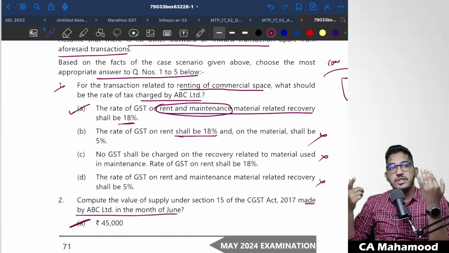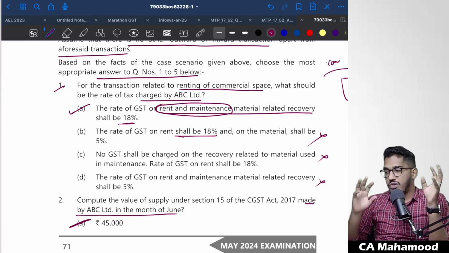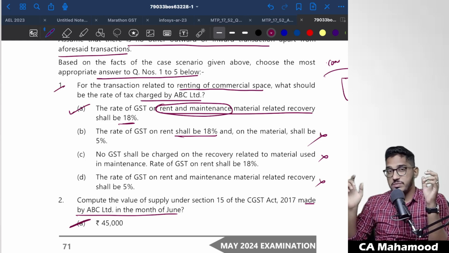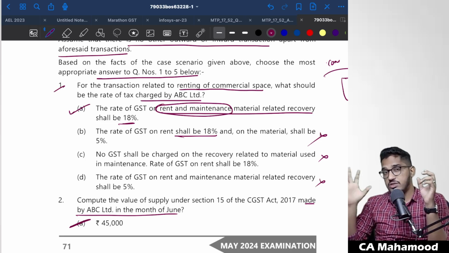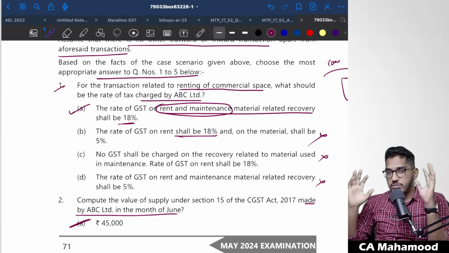So what I will tell is, at the time when you are reading MCQs, at the time when you are reading the case study, at that point of time itself, try to highlight all the important things, or try to make a summary: whatever amounts are there, whatever they are talking about the places of supply, whatever they are talking about registration requirements, turnover requirements. Whatever important terms and key terms are there, try to develop a rough summary, or at least try to highlight them in the question using a pencil.